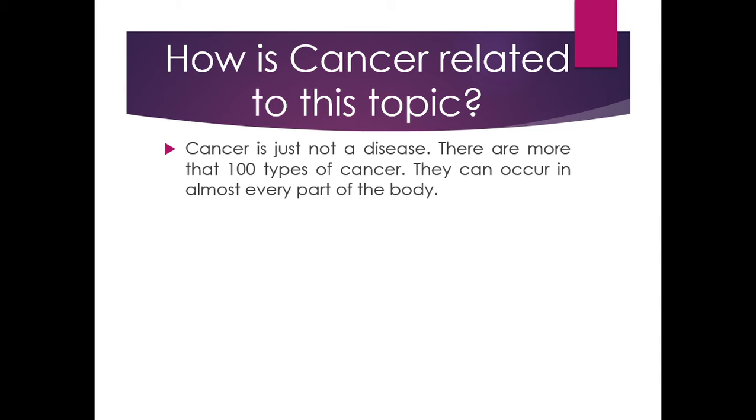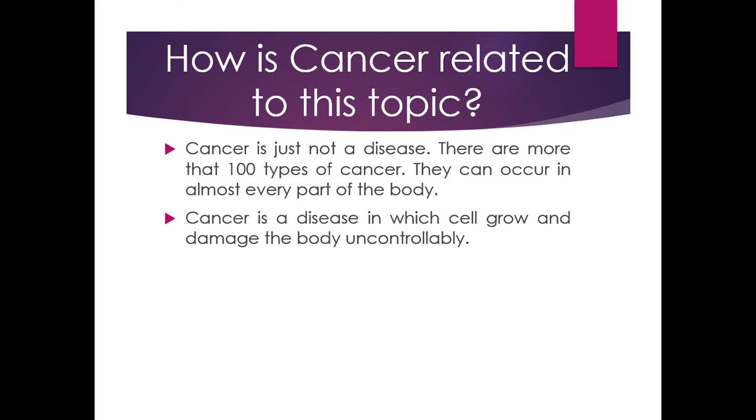And since they have a mistaken DNA code, they are going to overrun the healthy cells, which can cause even death in different types of cancer. So cancer is a disease in which cells grow and damage the body uncontrollably.